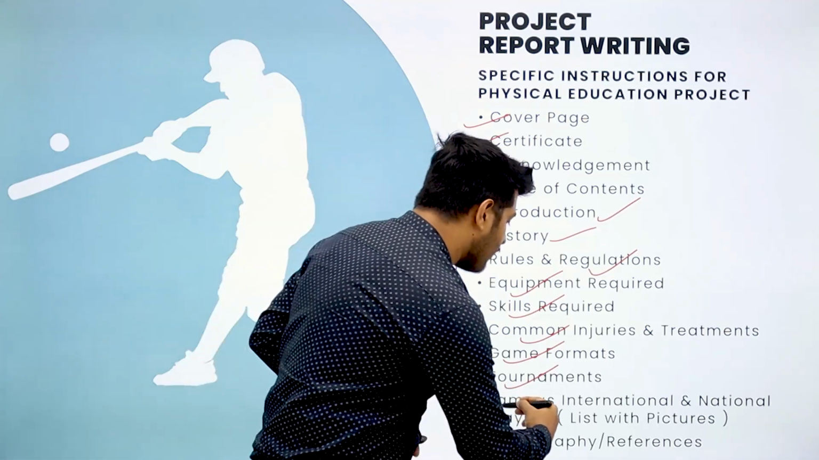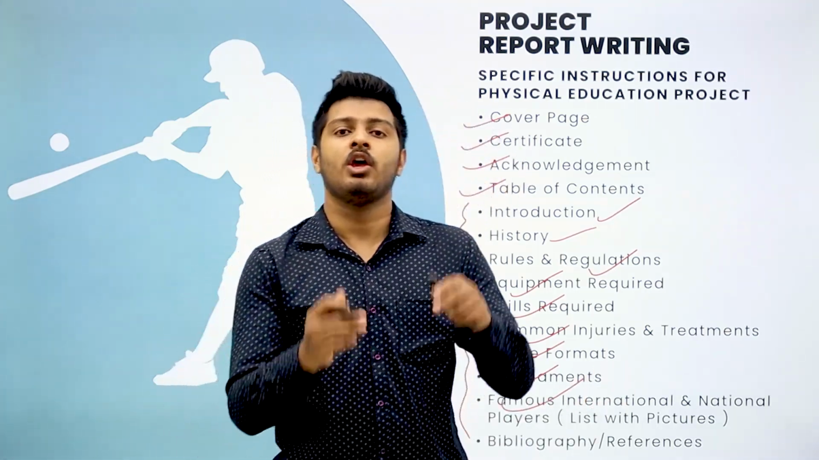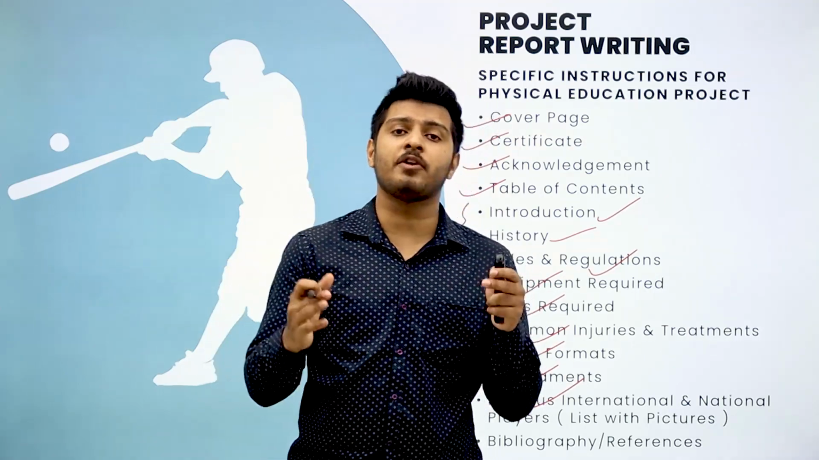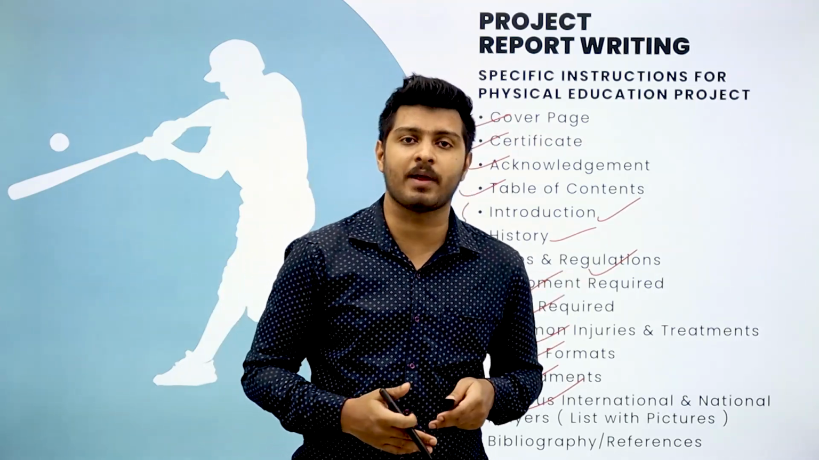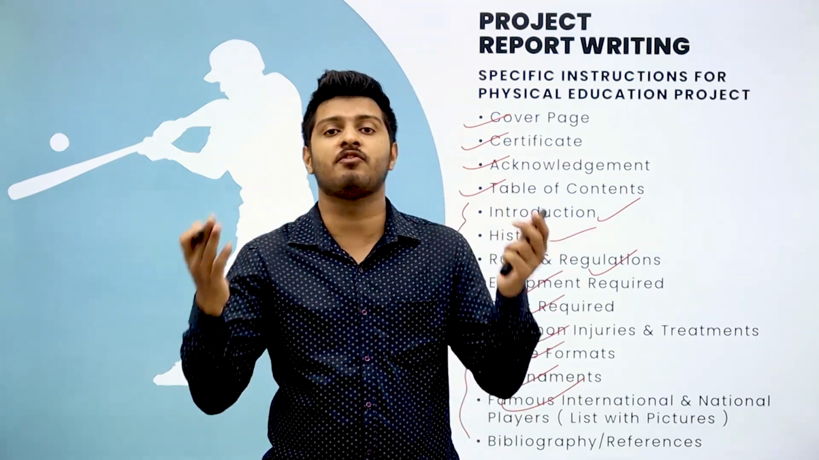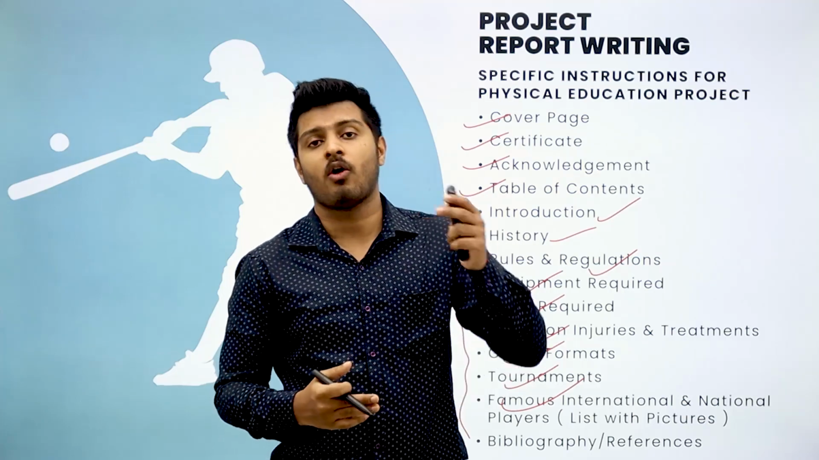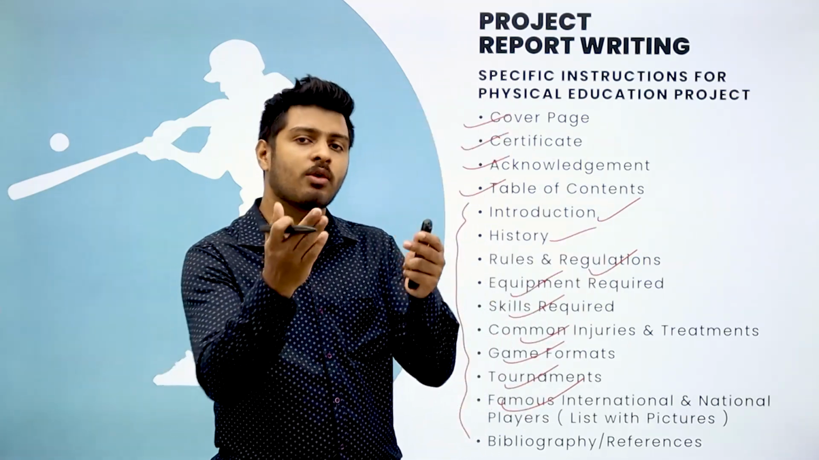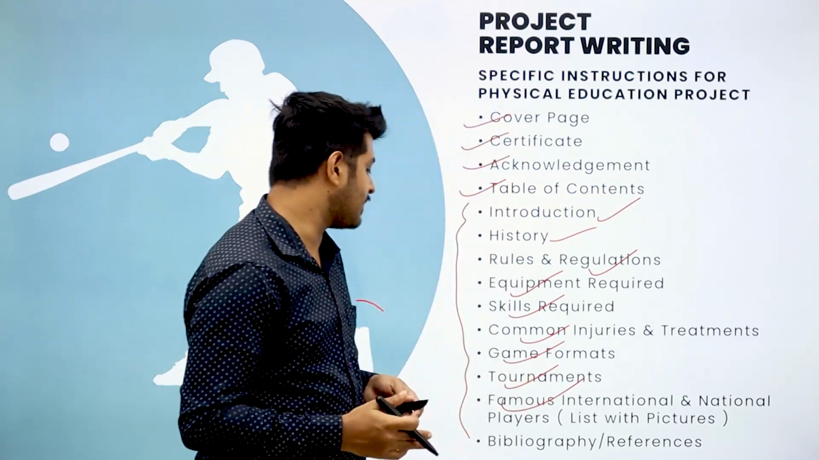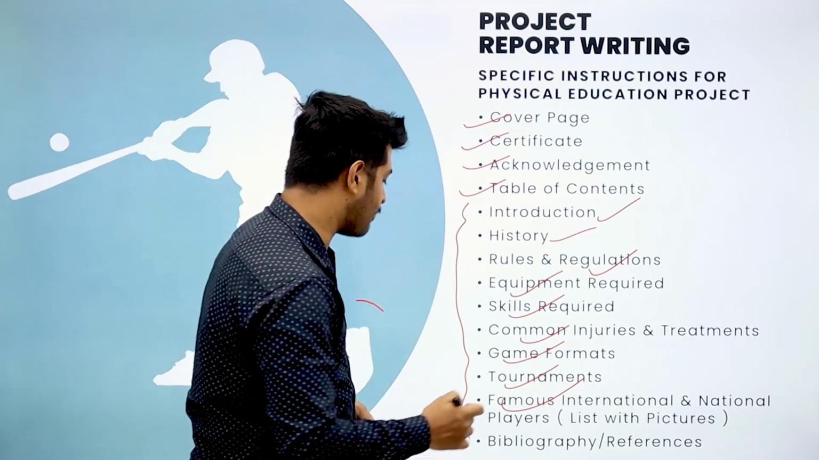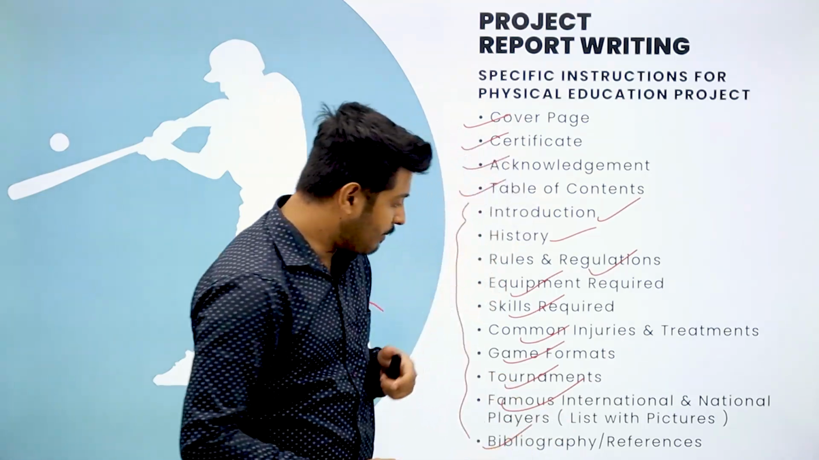After that, you have famous international and national players. You have to mention who are some of the famous international and domestic players. Who in that particular sports is very famous, an internationally famous domestic player, or who in that sport is internationally famous. You have to write all those details in that particular chapter or section of your investigative report. Finally, you have to write bibliography.